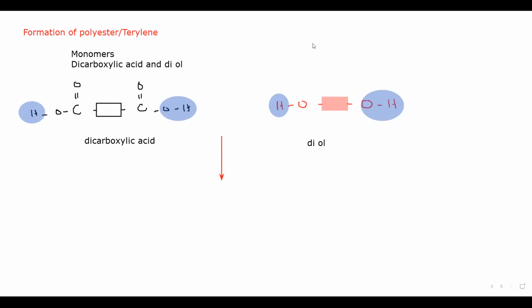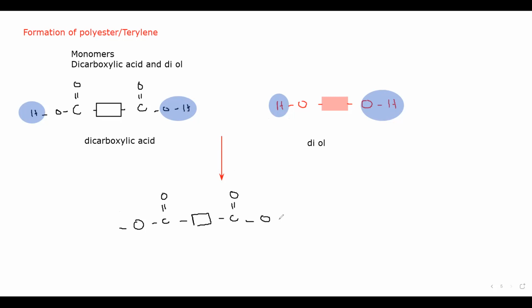So for the shaded part which is lost, what we are left with will be a polymer. On one side we remove H, so it will be O, C double bonded with O, then there is a box, then C double bonded with O, and this OH and H are removed. If OH and H are removed, what are we left with?